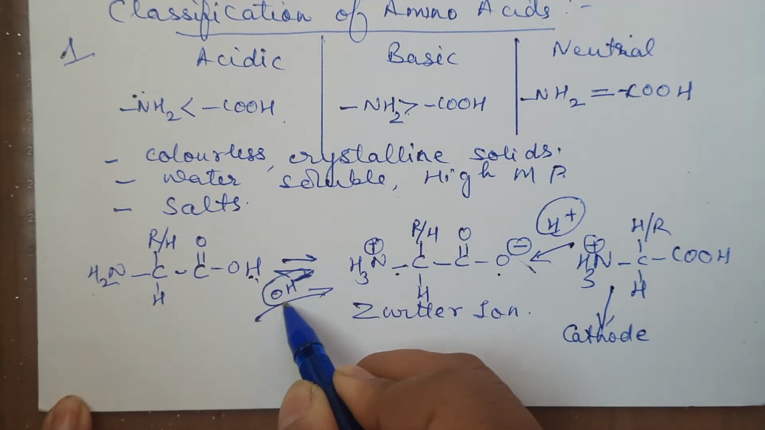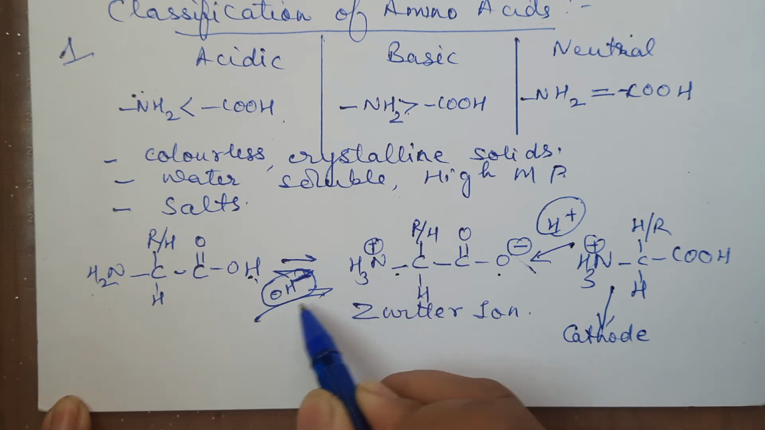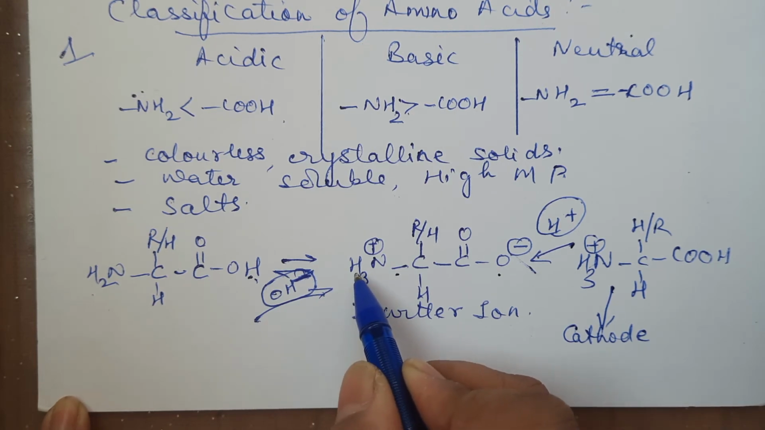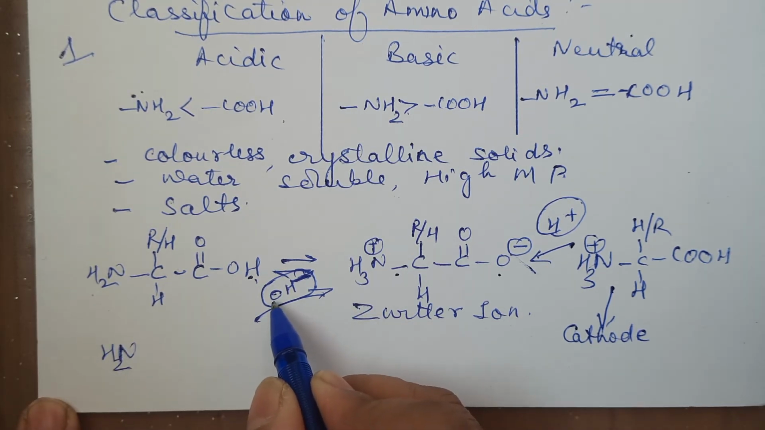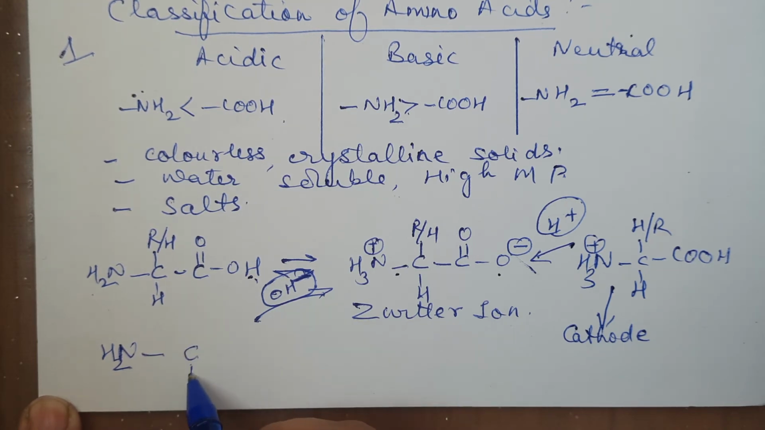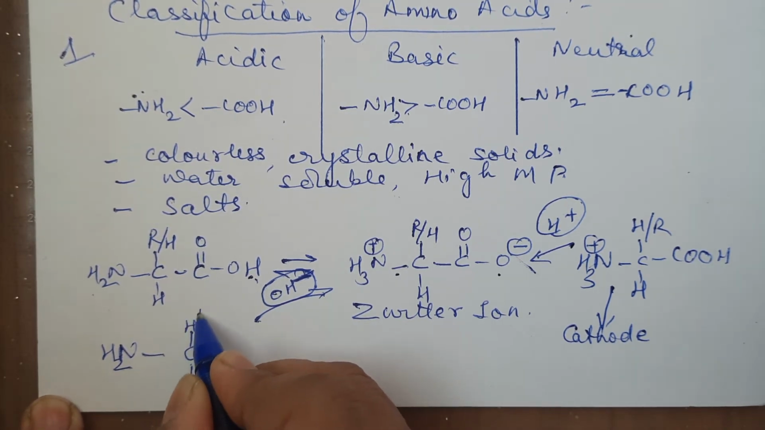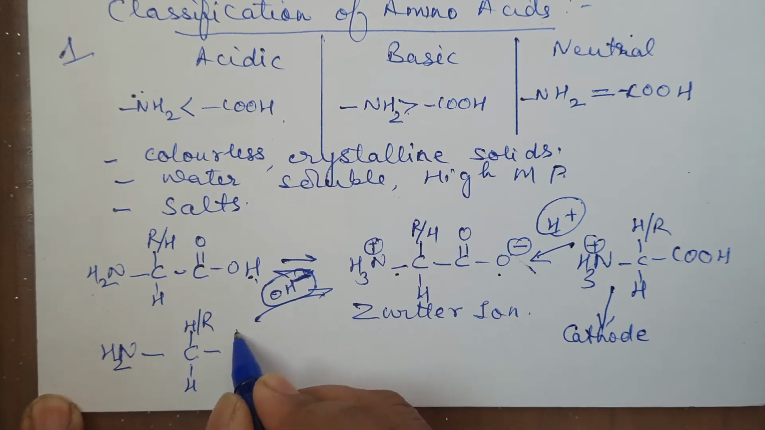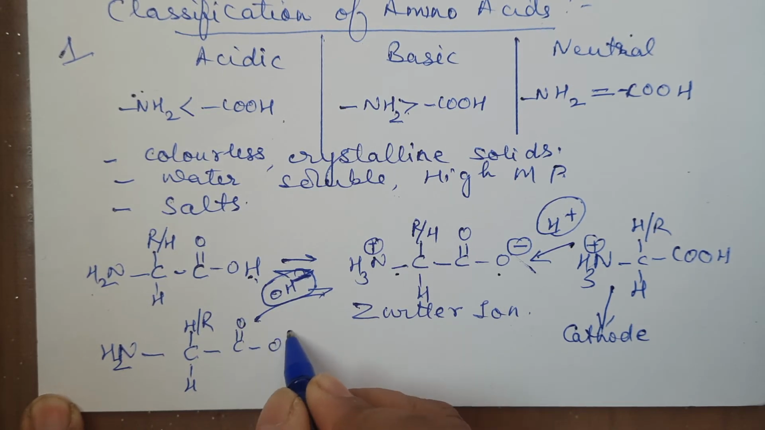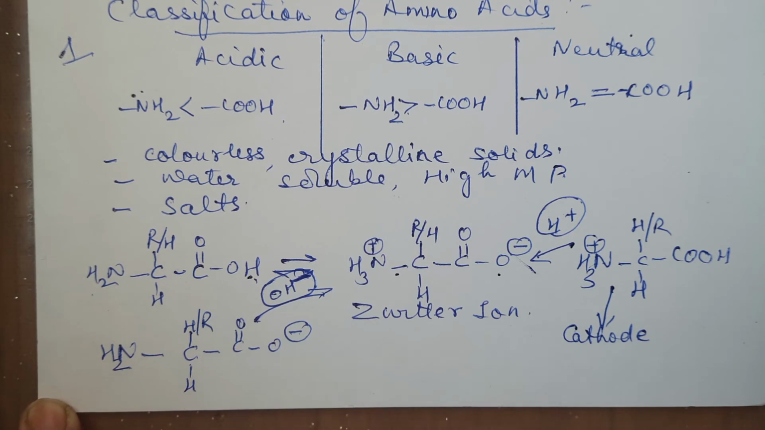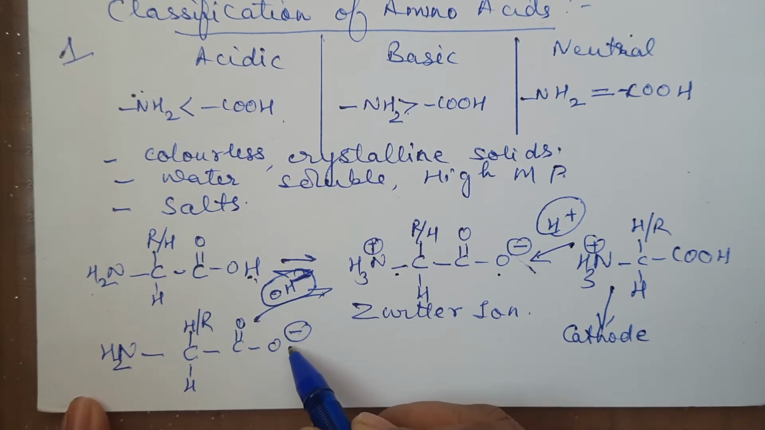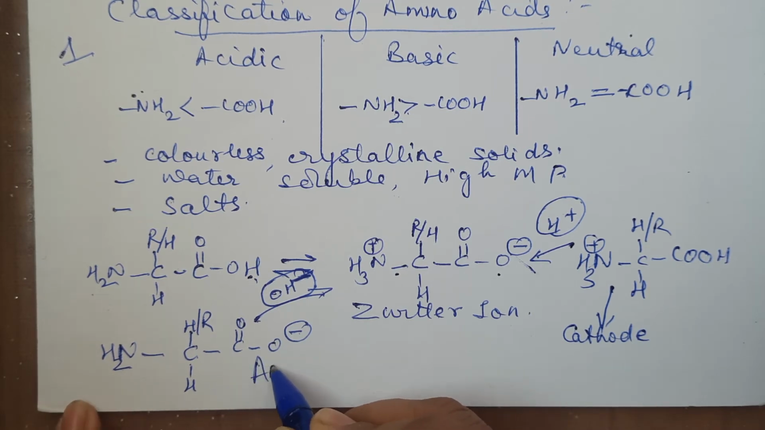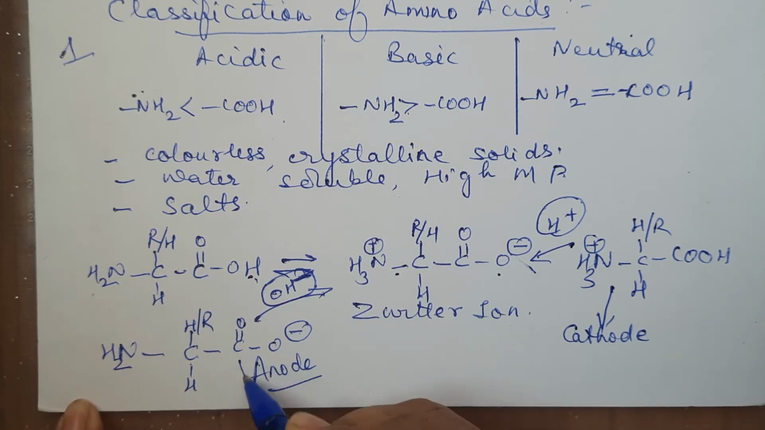Now to this, if the base is added, if OH minus is added, what will happen? This OH minus will have a tendency to pull H from this NH3 plus. So when this goes, what will happen? It will form NH2. This H has gone with OH minus to form water. This is carbon, hydrogen, R. This will be left behind as COO minus. In this case, this minus is not neutralized. So, in the basic medium, it has formed an anion, means it will move towards the anode.